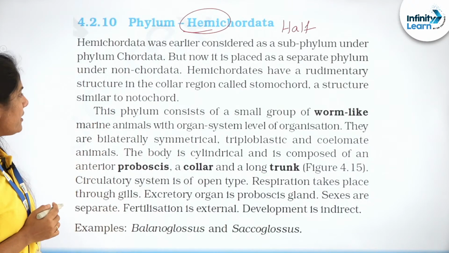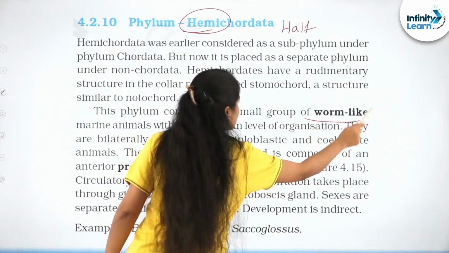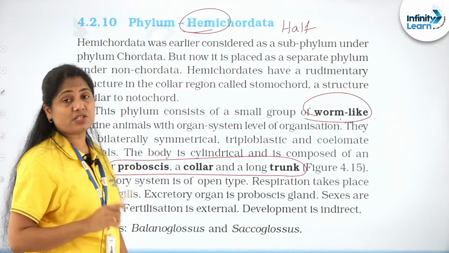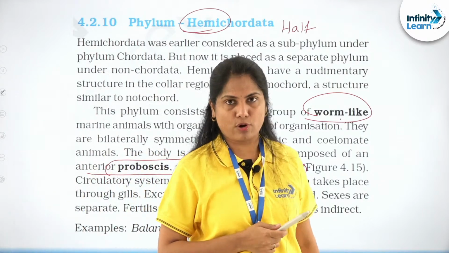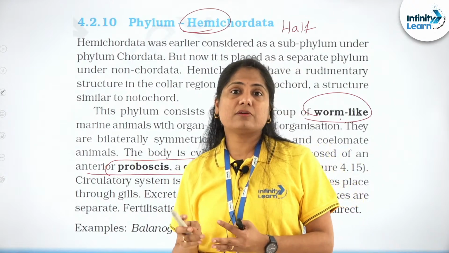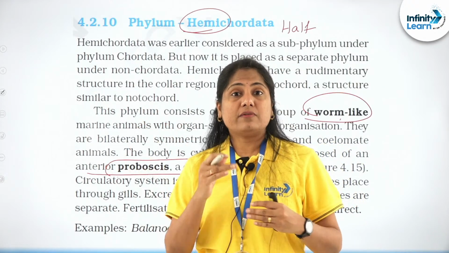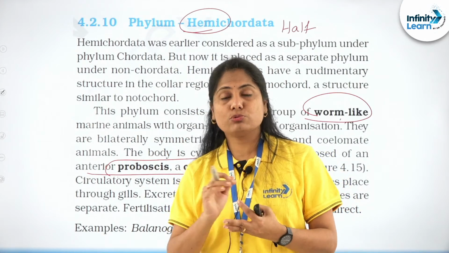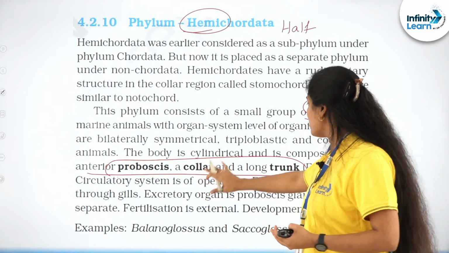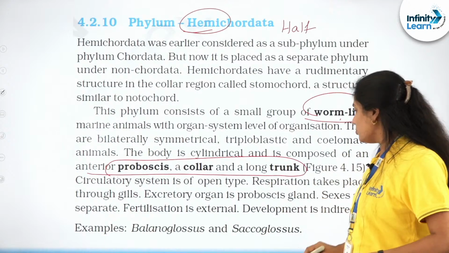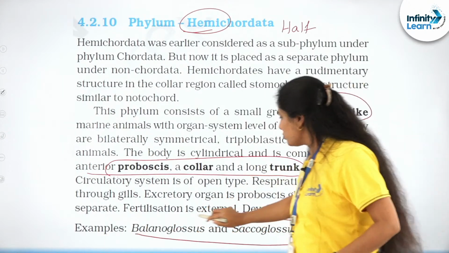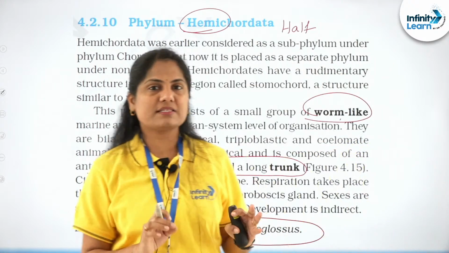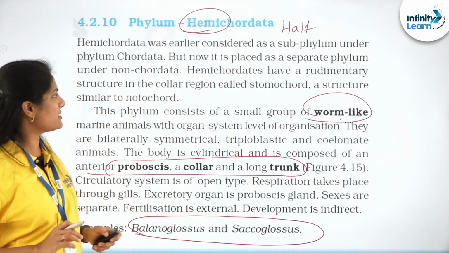So hemichordata is for half. Here the important point is they are worm-like organisms. They have proboscis, collar and trunk. Body divisions are important, based on which I can frame a match the following question, right? In Arthropoda, we have the head, thorax, abdomen. Then in mollusks, the head, the visceral hump and the muscular foot. Here you can see that there is proboscis, collar and trunk, right? So Balanoglossus and Saccoglossus, two nice and easy examples you can remember here. Balanoglossus is a common example that's given anywhere when they are questioning about hemichordata.